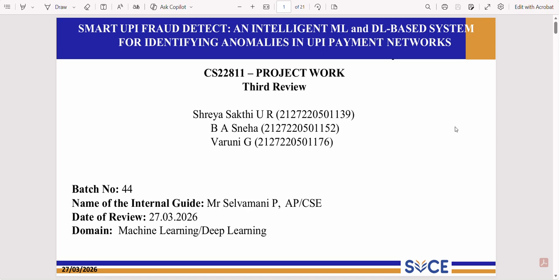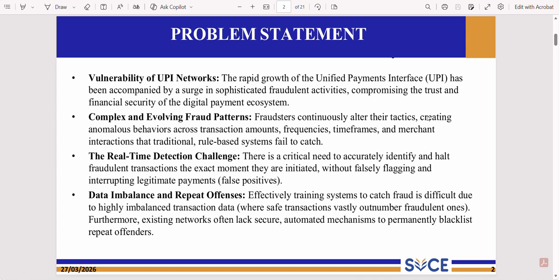UPI Fraud Detect, an intelligent ML and DL based system for identifying anomalies in UPI payment network. The project focuses on detecting fraudulent activities in UPI payment systems using advanced machine learning and deep learning techniques. With rapid growth of digital payment, fraud cases such as phishing, SIM swapping, and account takeovers are increasingly significant. Traditional rule-based systems fail to identify such fraud patterns.